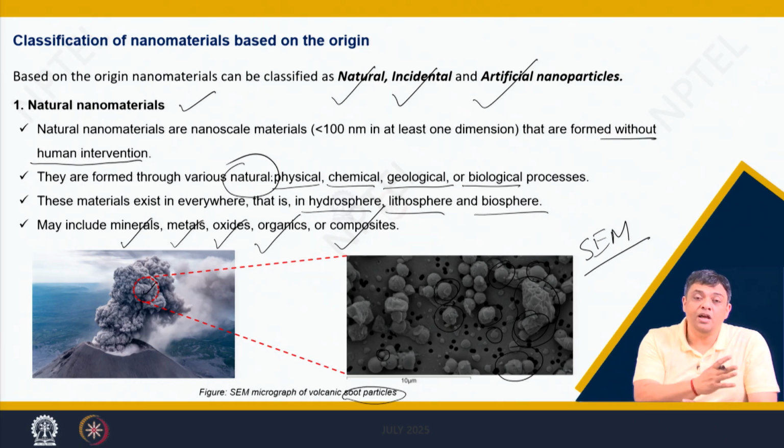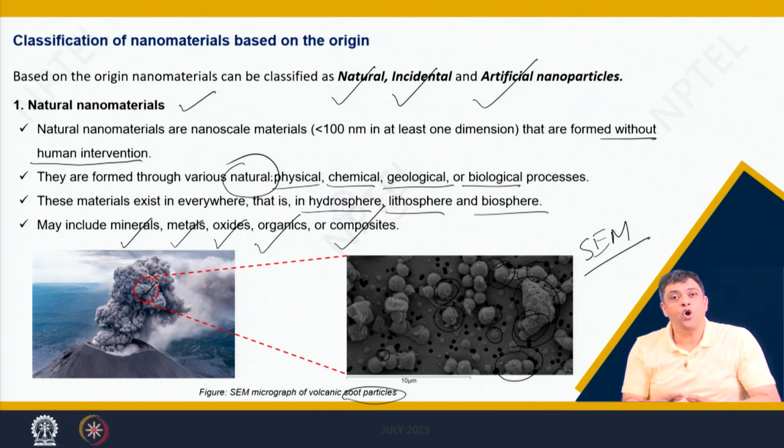What would then be homogeneous particle distribution? If you have all the particles which are constituting a sample, they are of the same shape, sizes and uniformly distributed across this sample, then it is a homogeneous distribution.